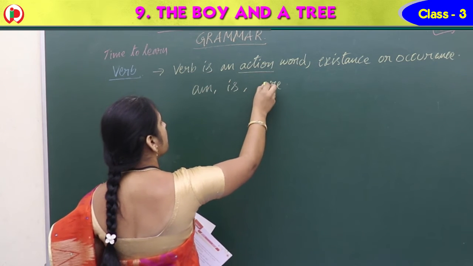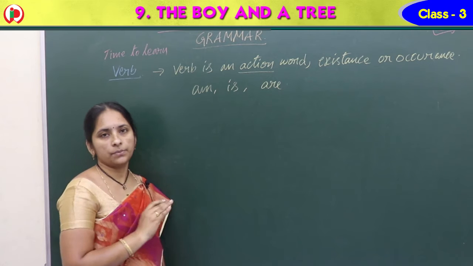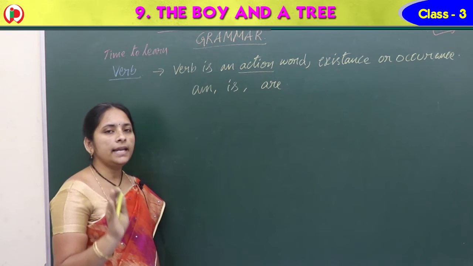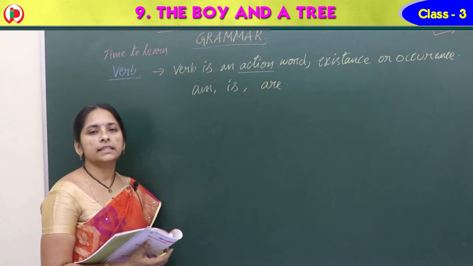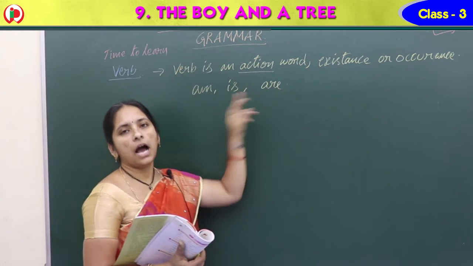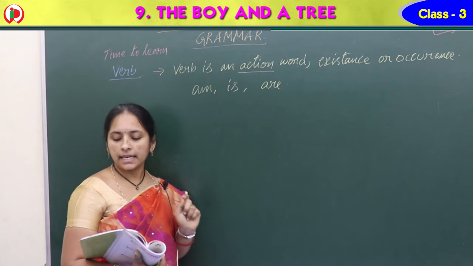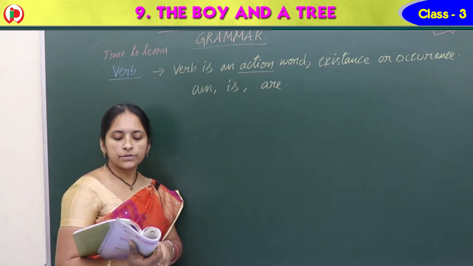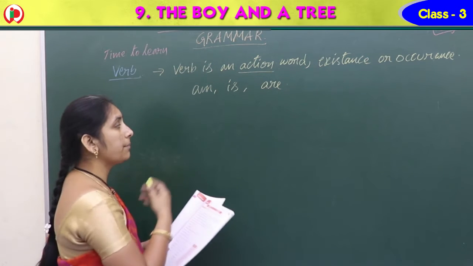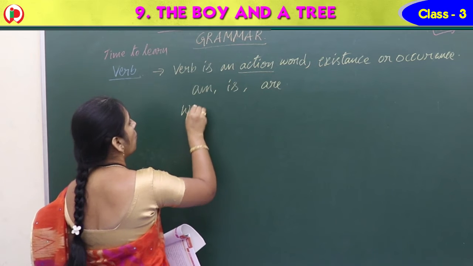The most important verbs, these are also called helping verbs. The main important verbs that we use for everything mostly are am, is, are. Most useful verbs are am, is, are. These are the main ones, and other verbs we also have.